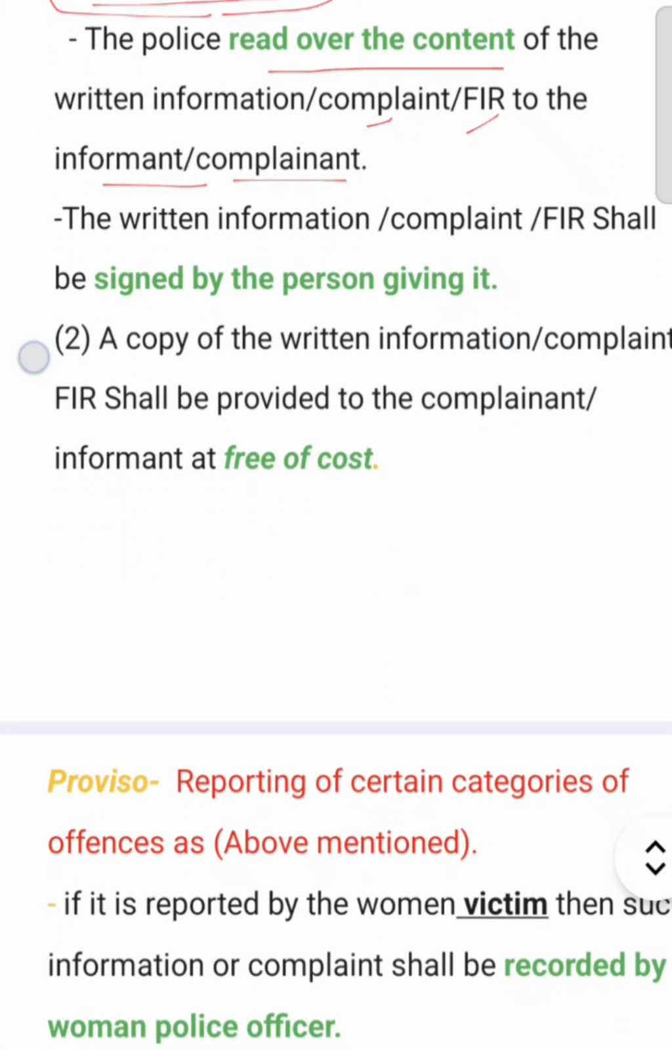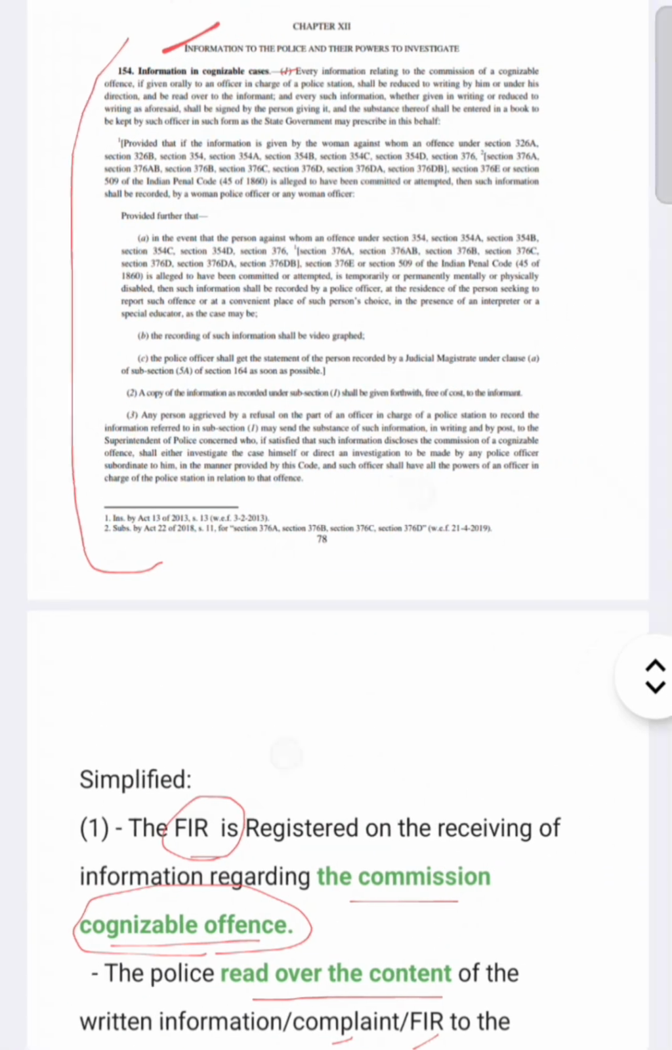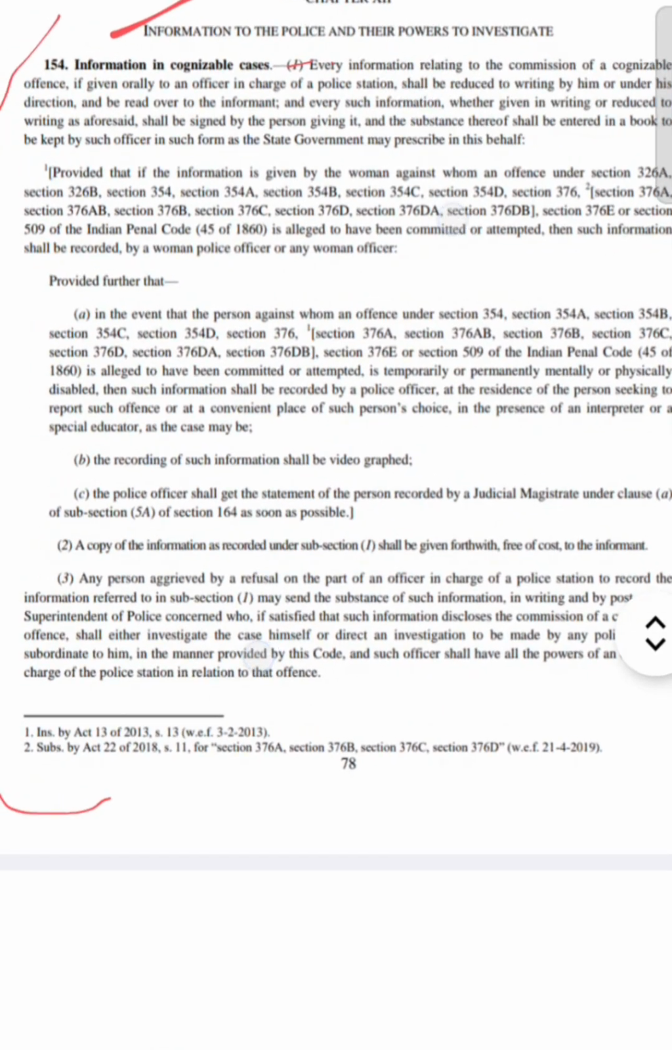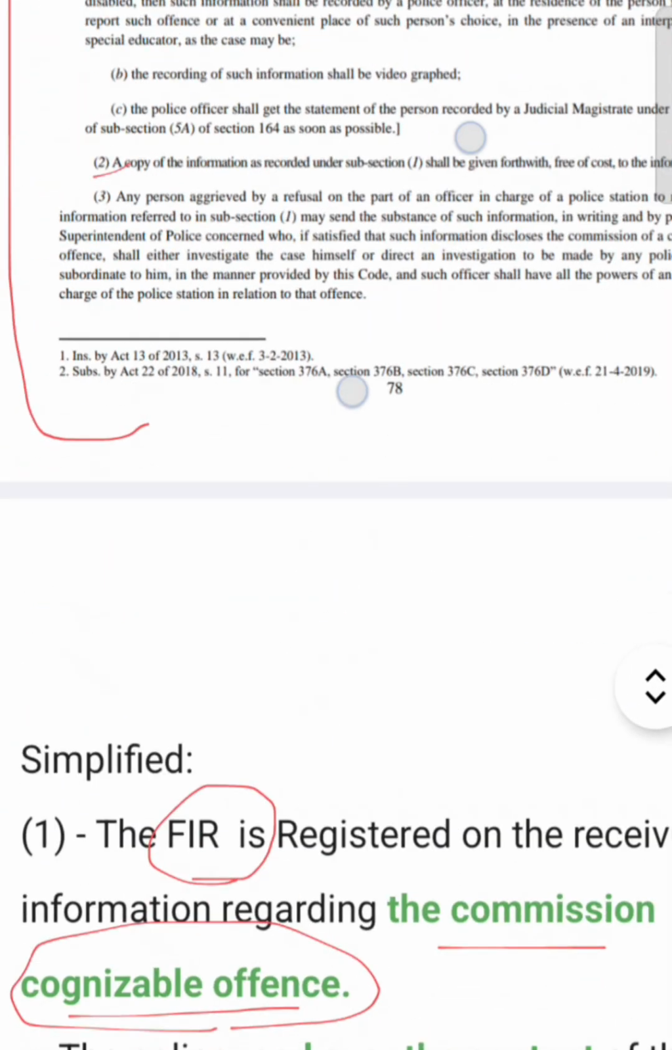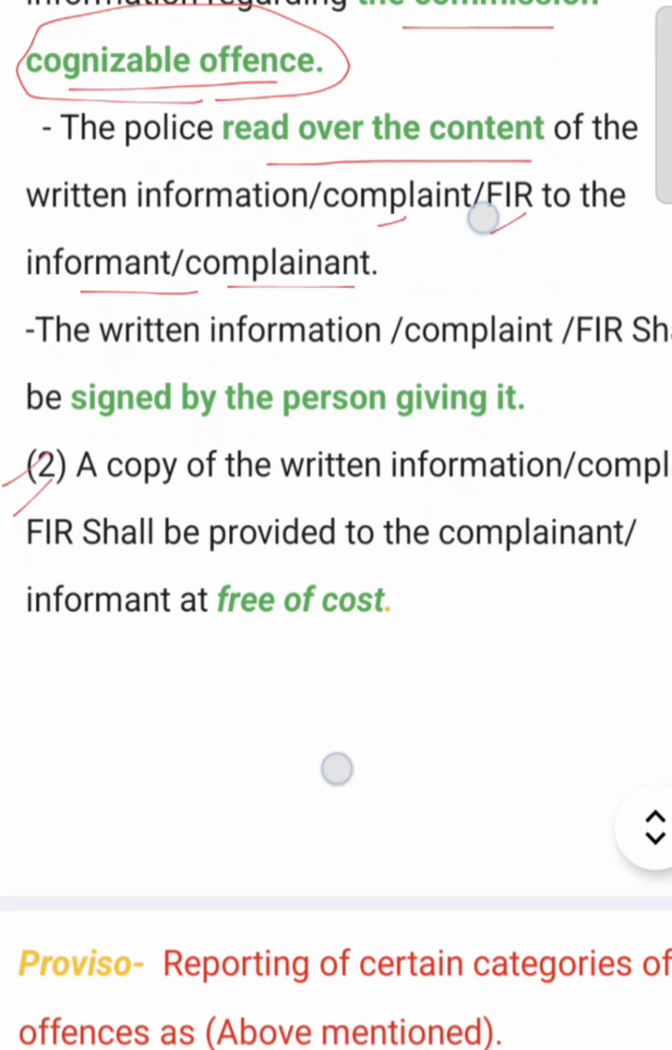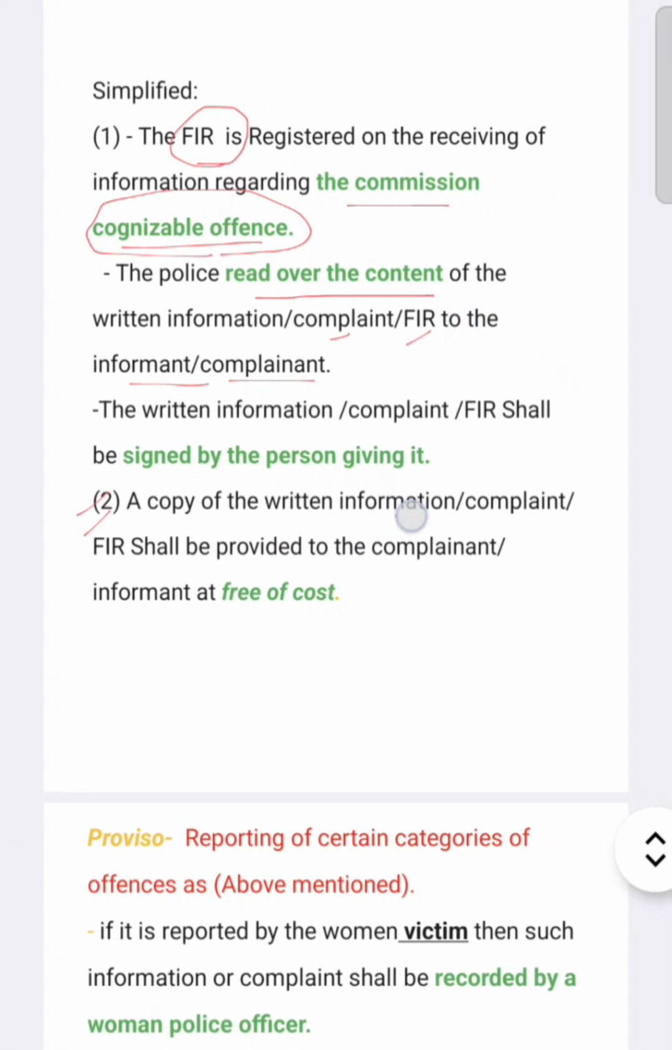Next is subsection 2. As we see subsection 2 here, a copy of the written information or complaint or FIR shall be provided to the complainant, informant, free of cost. Means the police can't charge; the police is bound to provide free of cost a copy of the written information, complaint or FIR to the complainant or informant.